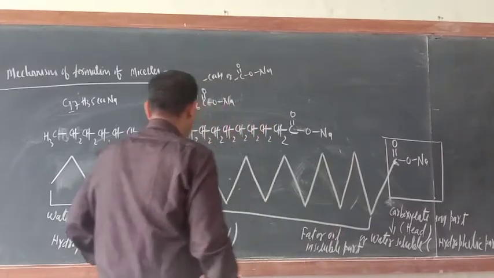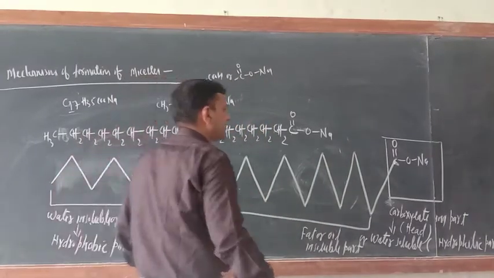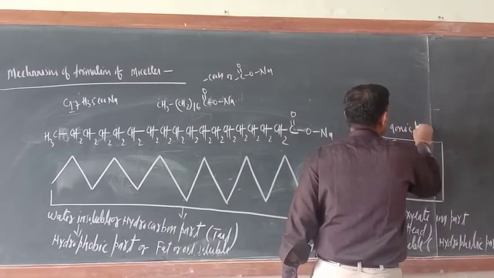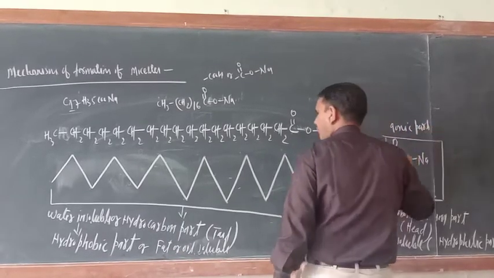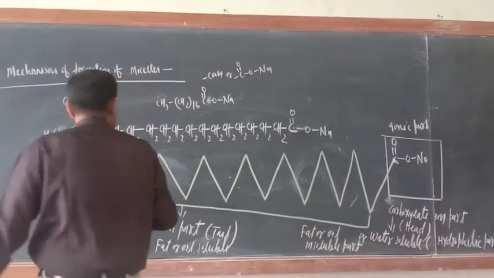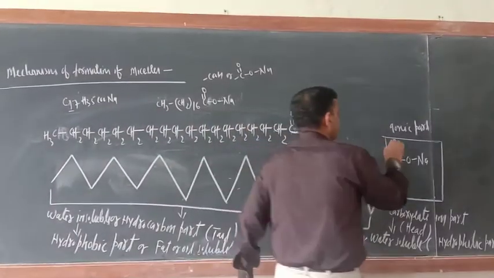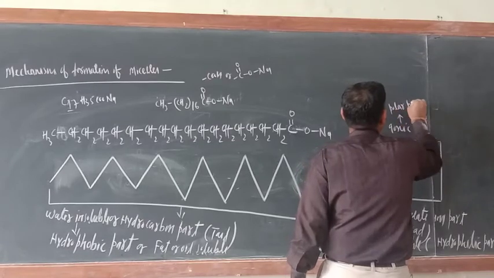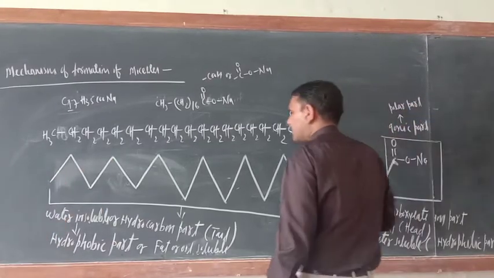One more word is there. This part is known as the ionic part. Since this is the ionic part, this is the polar part. What about this one?